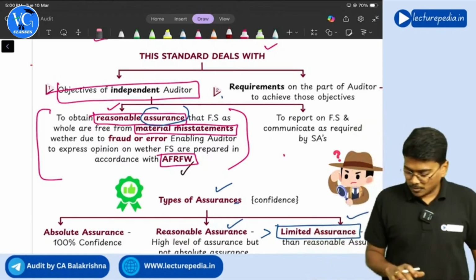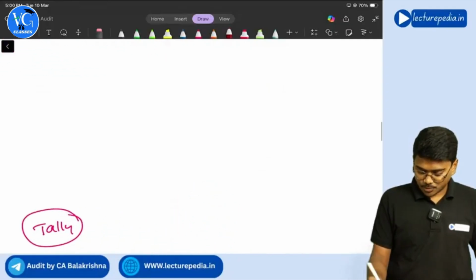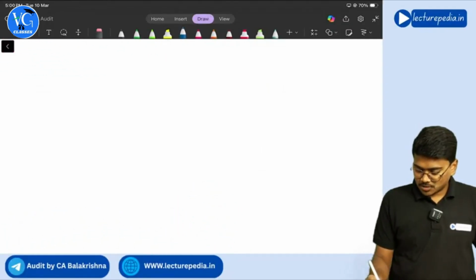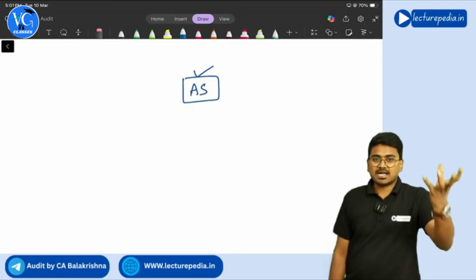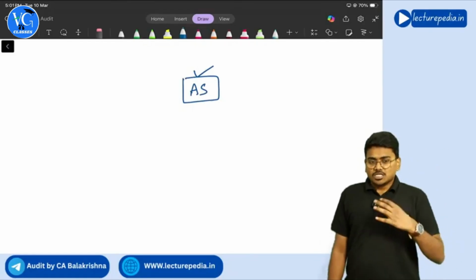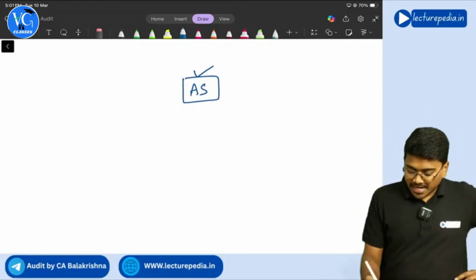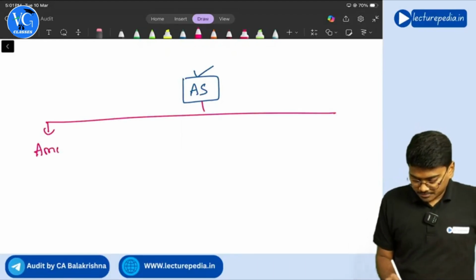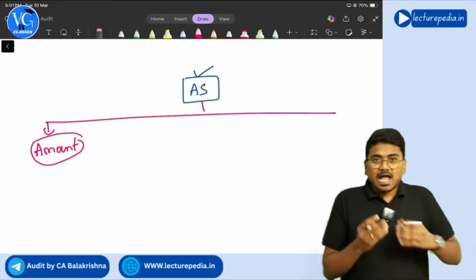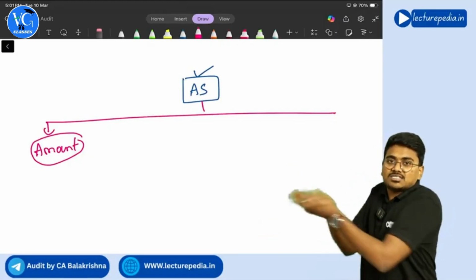Correct or not? So, for example, any accounting standard you take, it will contain four things. Let's say the accounting standard related to inventory. If you read it, it will give you guidance about amount: at what amount you have to recognize the inventory in the financial statements.